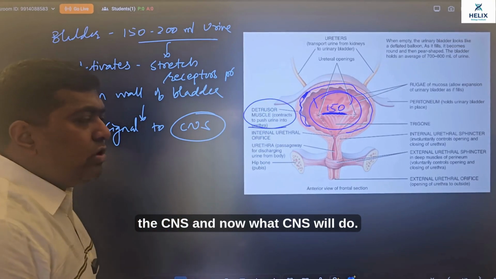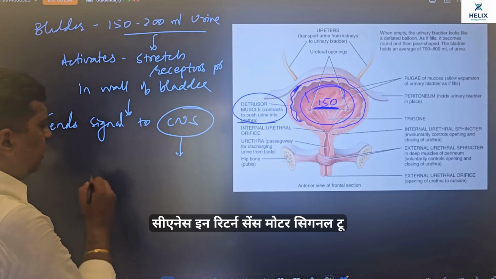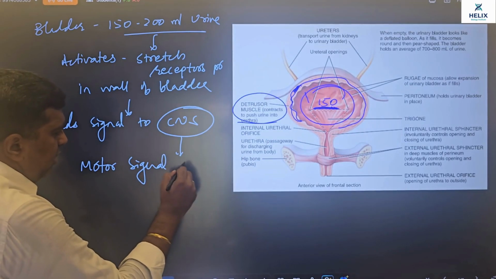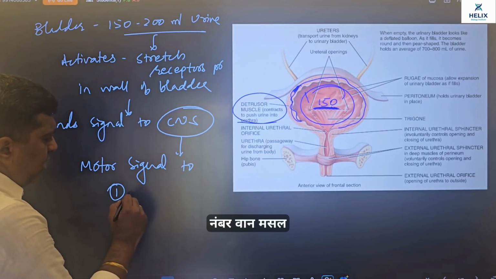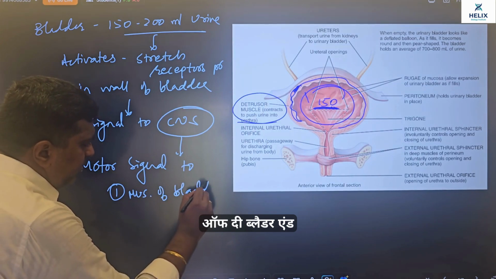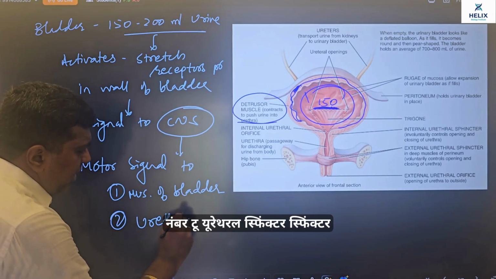Now what the CNS will do: the CNS in return sends a motor signal to number 1, the muscle of the bladder, and number 2, the urethral sphincter.